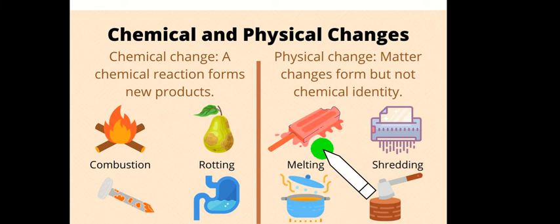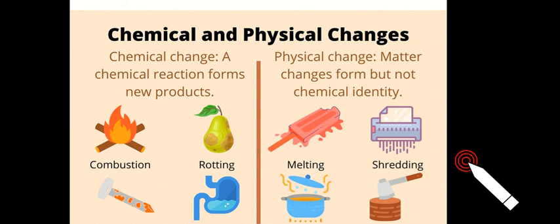We can see here the melting of ice cream, shredding, boiling and chopping. These all are examples of physical changes. Other examples of chemical changes are combustion, rotting of fruit or vegetable, rusting of iron, and digestion of food is a type of chemical change.